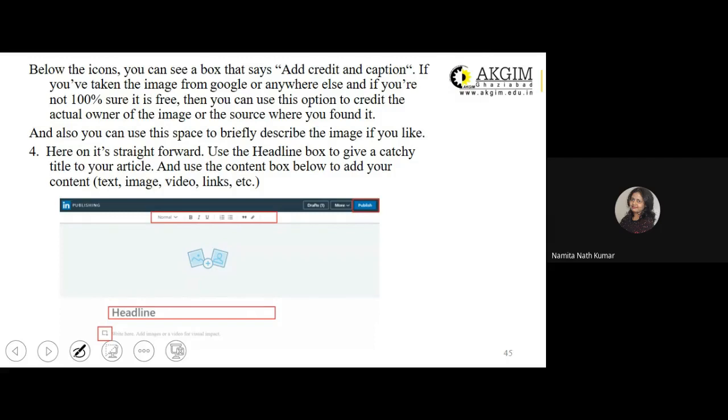The fourth step is use the headline box as has been indicated here. Use the headline box to give a catchy title to your article, and use the content box below to add the content.